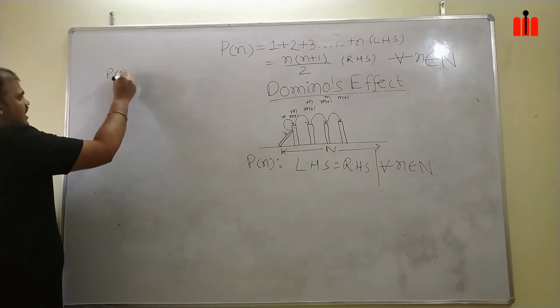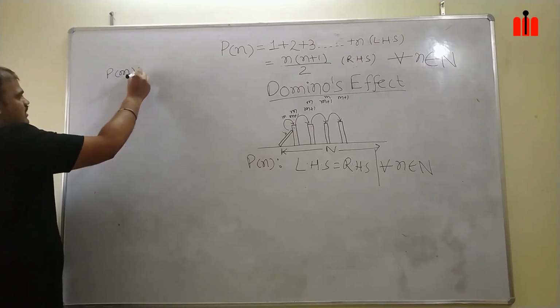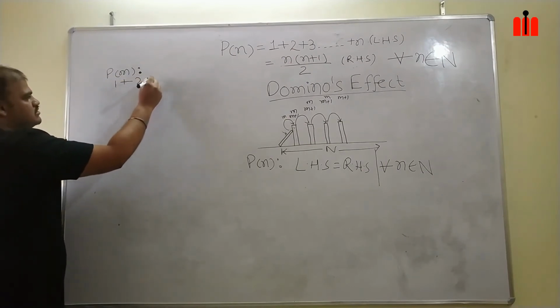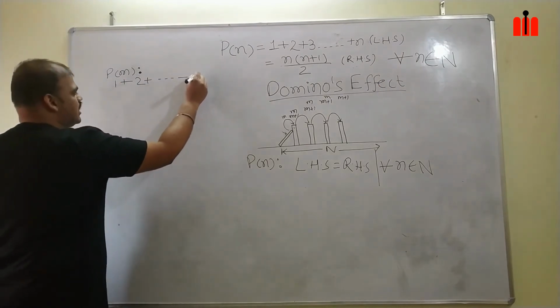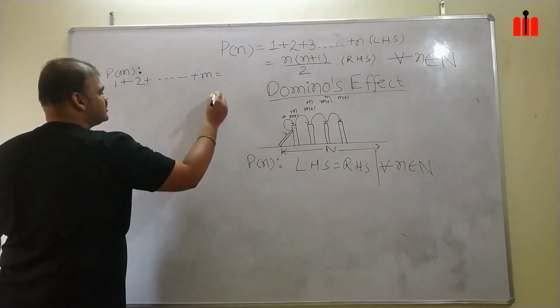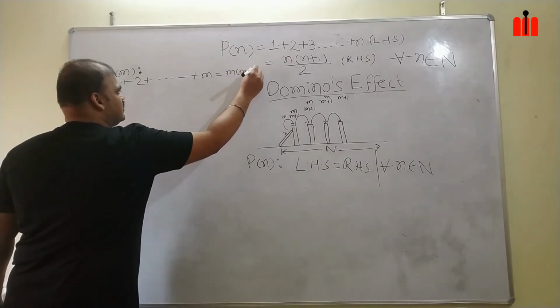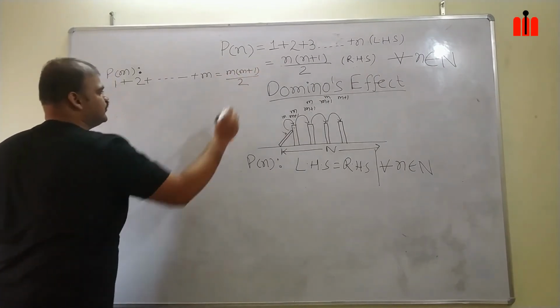The P of m statement I am writing directly because we had done the initial check earlier itself. So P of m is 1 plus 2 plus dash dash up to m is equal to m into m plus 1 by 2.